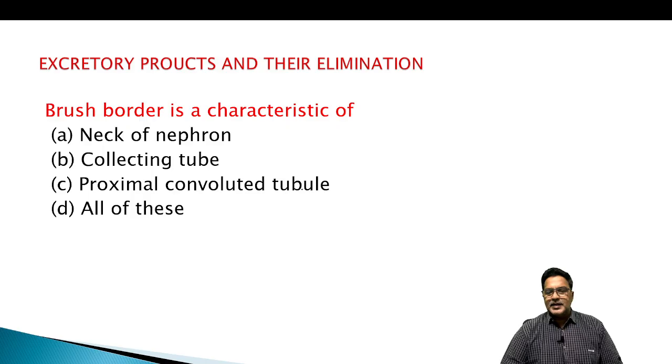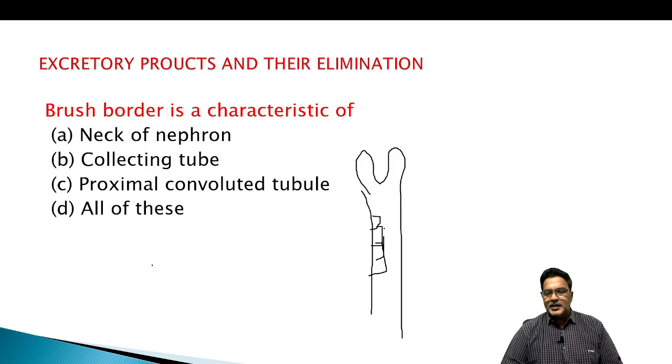Brush border is the characteristic of. The Bowman's capsule, as we said, is made of simple squamous. Here it is the simple cuboidal epithelium. We can say this is the simple cuboidal epithelium. The surface of simple cuboidal epithelial cells of PCT has folds like this. We say it is brush border. So what is our answer?